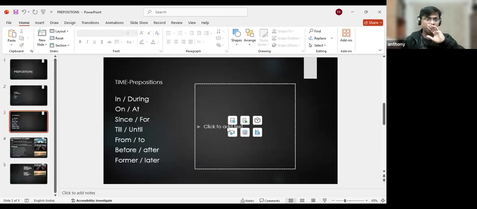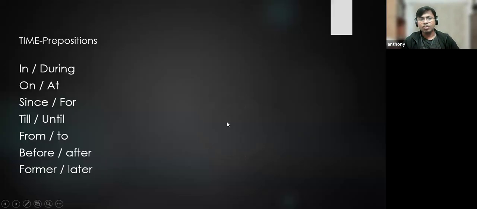So till, until, from, and to. It sometimes happens like this. So these words all talk about time. They also talk about different things, but as of now, we will see what they say about time.